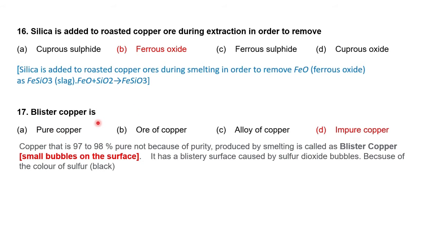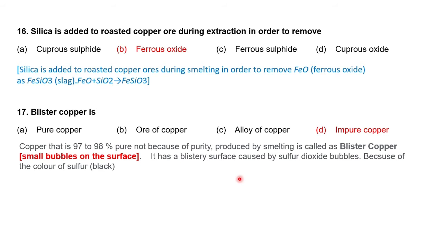Then, blister copper. What is blister copper? This is actually impure copper, in the sense of copper that is about 97 to 98% pure, but not named impure because of its purity. Sulfur dioxide bubbles form on the surface of the blister copper.